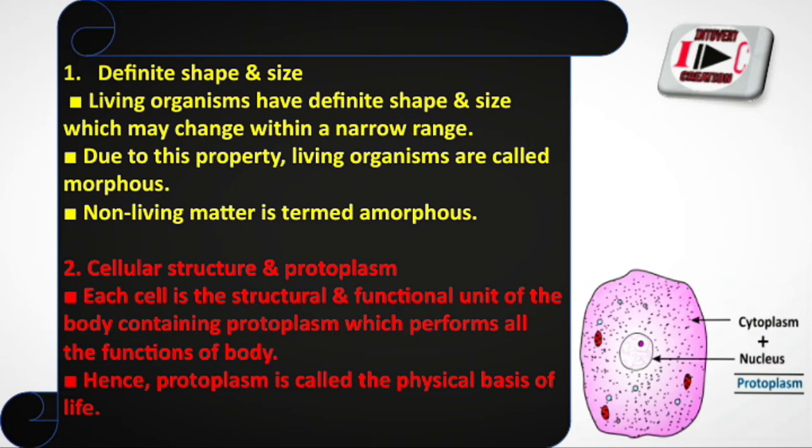Okay, due to this property, living organisms are morphous. You have to know this. Living organisms having definite shape and size are called morphous. Non-living matter is termed amorphous. It does not have definite shape and size. Okay, the next one is cellular structure and protoplasm.